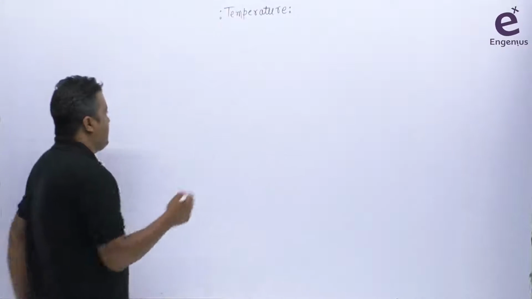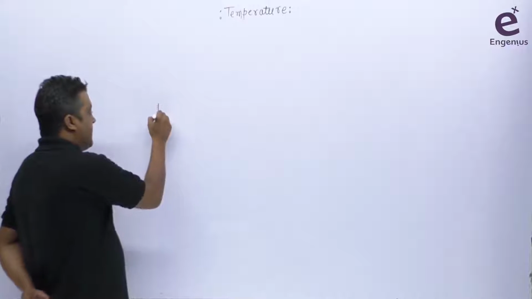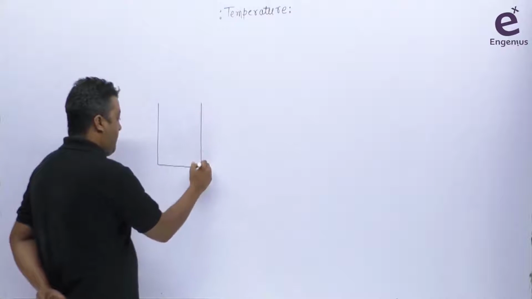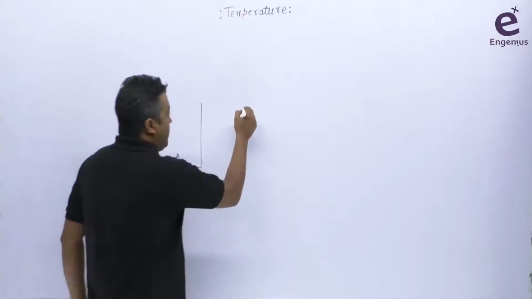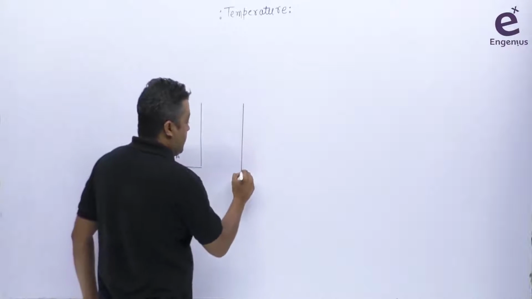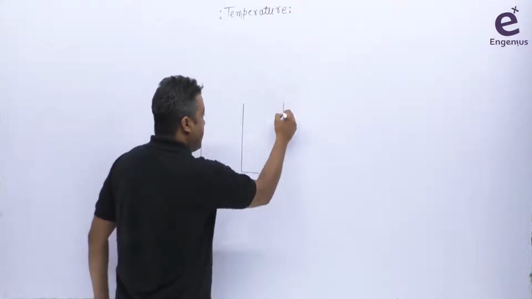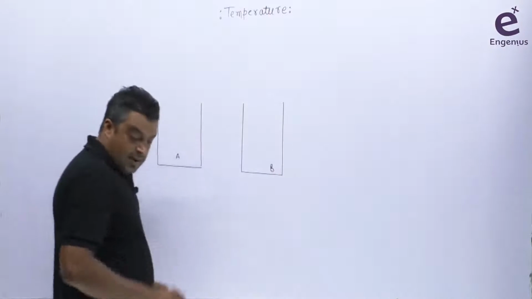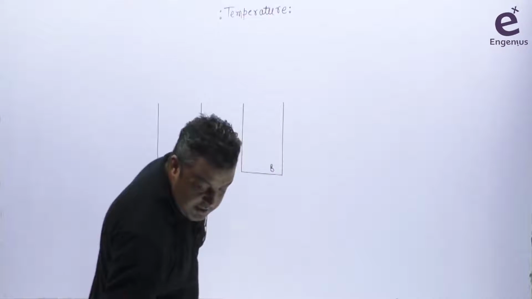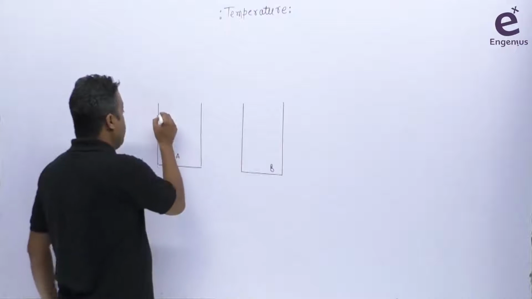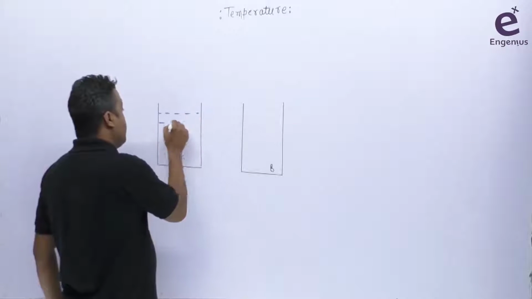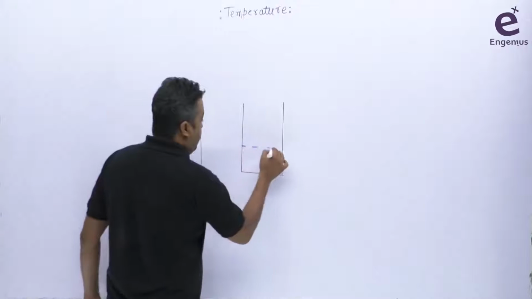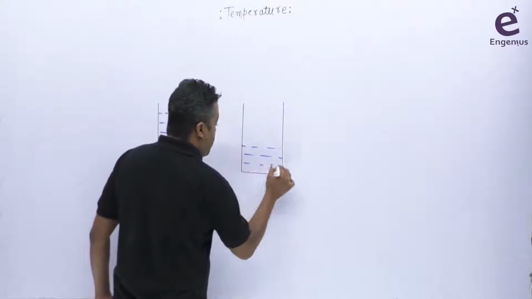So let's suppose there is a container here. Let's say this is container A. There is also one container here, container B. The size of the container is the same. Let both containers carry water. दोनों में water हमारे पास में. But in this one, let it be filled up to this point, and this is filled up to this point. Means the quantity of water is different.